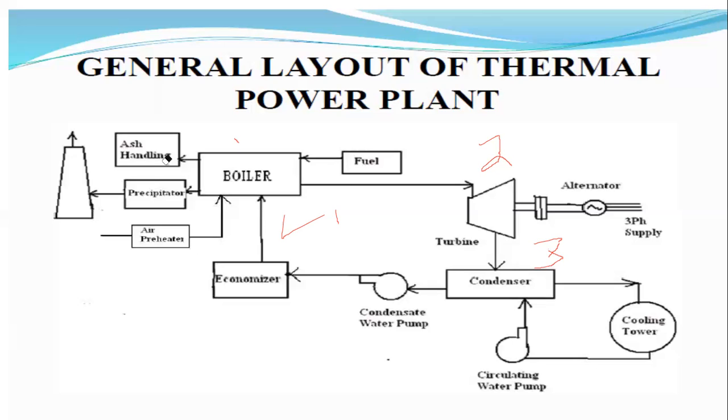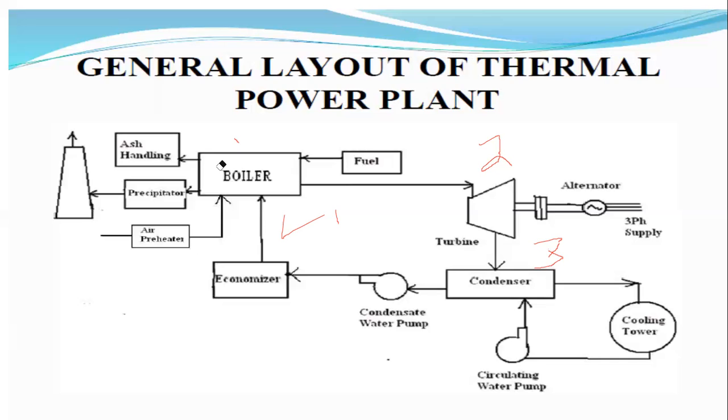The boiler inputs are the coal storage plant and the coal handling plant. Its outputs are the ash storage plant and also the ash handling plant. This is the constructional or single-line layout of a thermal power plant. The basic working of the thermal power plant starts with the boiler. When we give the coal to the boiler, then by burning of that coal we generate the heat energy in the boiler.